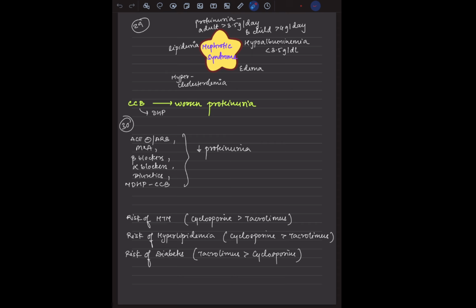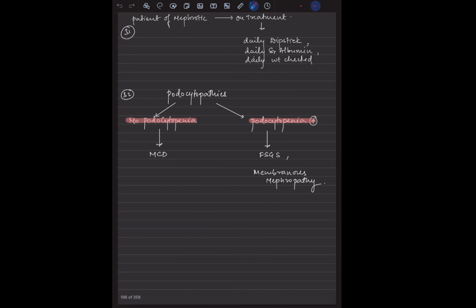Calcium channel blockers, dihydropyridines, can worsen the proteinuria. For decreasing proteinuria in general, we have certain drugs like ACE inhibitors, ARBs, mineralocorticoid receptor antagonists, beta blockers, alpha blockers, diuretics, and non-dihydropyridine calcium channel blockers. So this was for the proteinuria. You can use any of these. We can go with enalapril, ramipril, which are generally used. Okay, Telma, we can go with that.